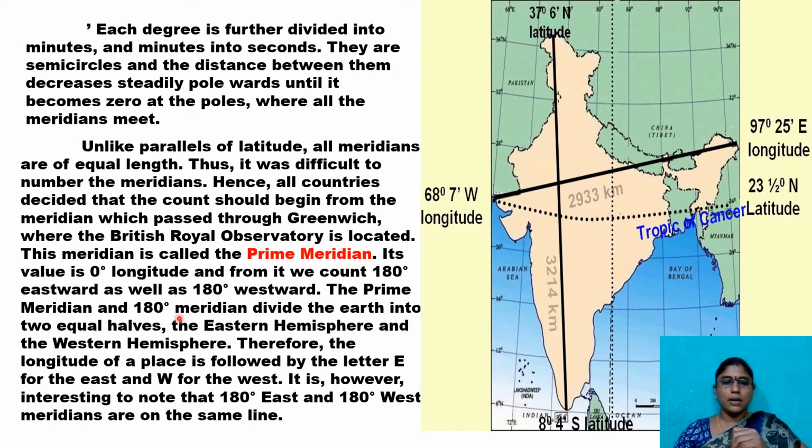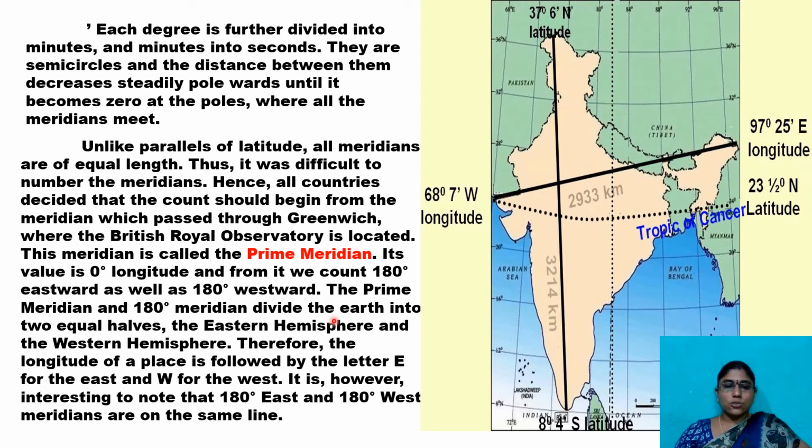The prime meridian and 180 meridian divide the earth into two equal halves, the eastern hemisphere and the western hemisphere, and the southern hemisphere and northern hemisphere. Eastern and western hemispheres are due to the 0 degrees prime meridian, and southern and northern hemispheres are due to the 0 degrees equator.